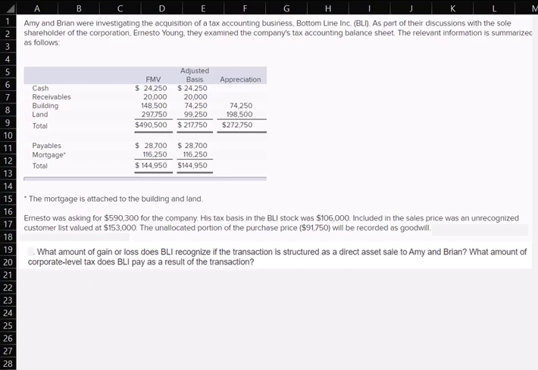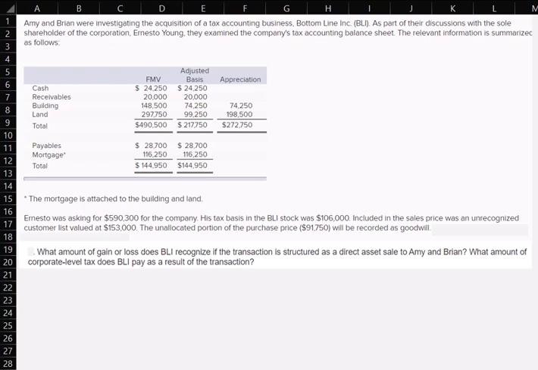Amy and Brian were investigating the acquisition of a tax accounting business, BLI Inc. As part of their discussion with the sole shareholder of the corporation, Ernesto Young, they examined the company's tax accounting balance sheet, and the relevant information is summarized as you see in the table there. So you see the values for the fair market value, the adjusted basis, and the appreciation.